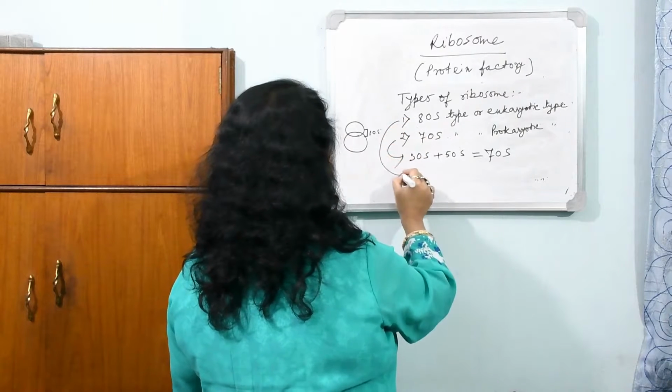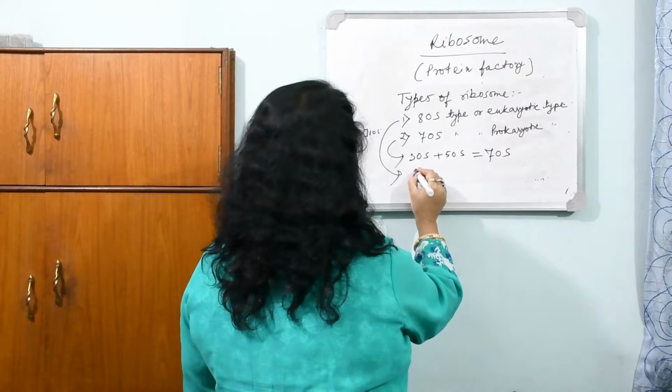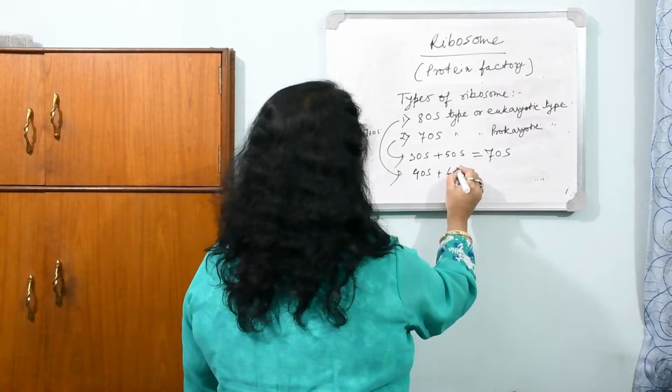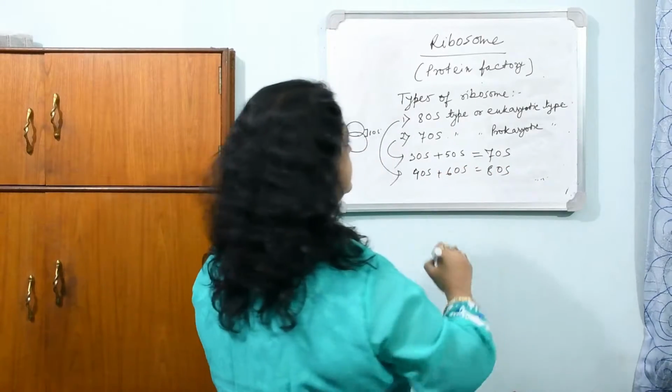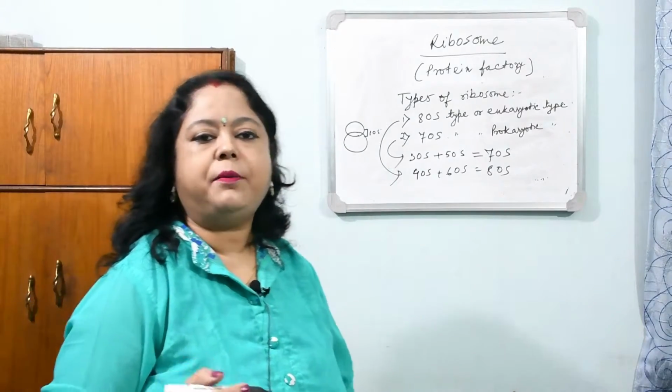Likewise in 80S they have 40S plus 60S. That should be 100S, but it's 80S in the same manner. Now I am coming to the S.